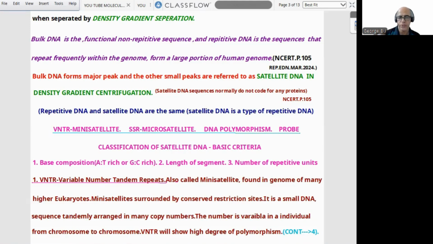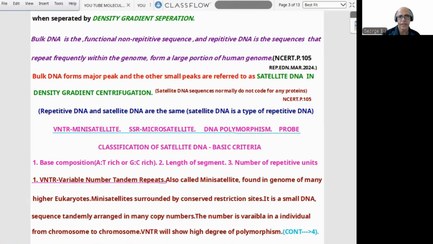Now again, we have to proceed with certain terms: VNTR, mini satellite, SSR, microsatellite, DNA polymorphism, and the last term is PRO. Because certain basic terms in fingerprinting, then only we can proceed to the method and steps. So, classification of satellite DNA, basic criteria.